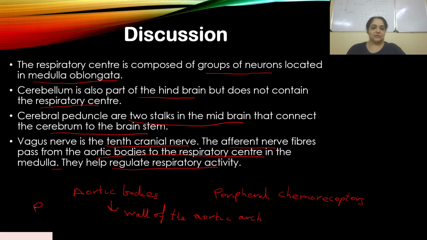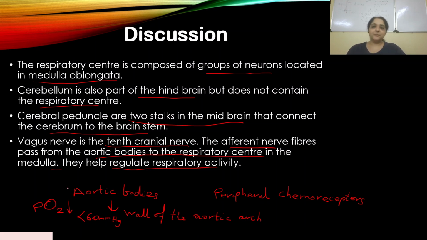Usually when PO2 levels drop really low, that is less than 60 mm Hg, they tend to activate, but they are not as potent as the carotid bodies, which I will explain again.